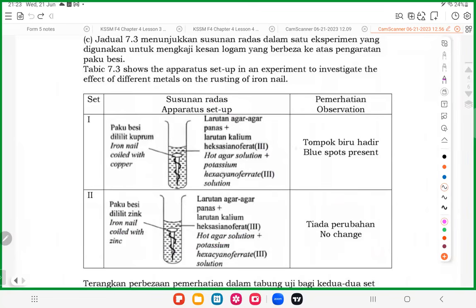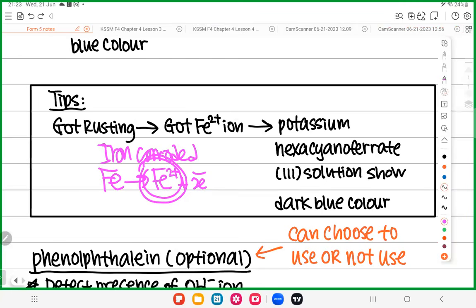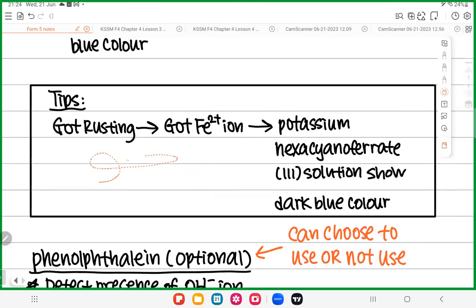Why? When you have blue color, it means there is Fe2+. Why do we have Fe2+? Because the iron donated electrons and became Fe2+. When iron donates electrons, it means the iron rusted. Simple thing. So that's the logic. Don't worry, we will do this question later on, so you will have a better idea. But I just want you all to know the blue color is very important. When you see blue color, you know the rusting is taking place.